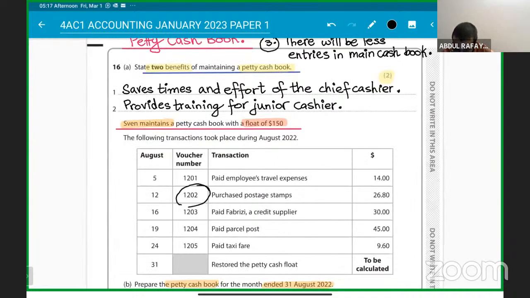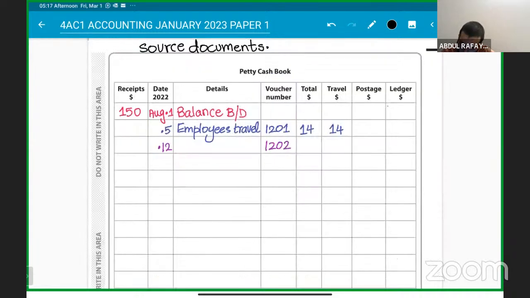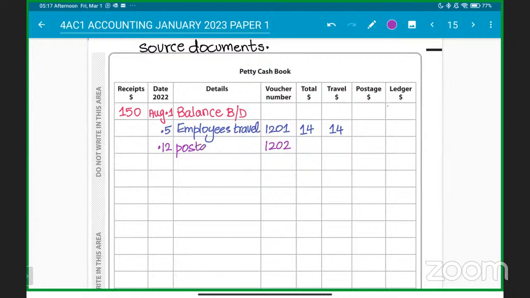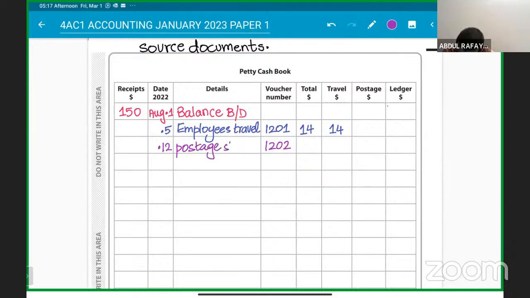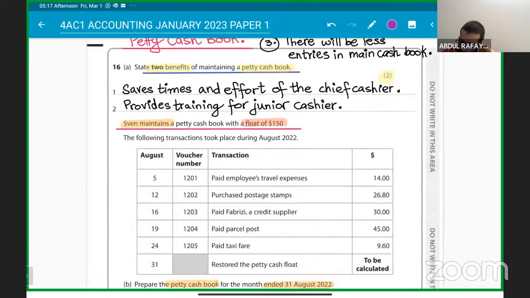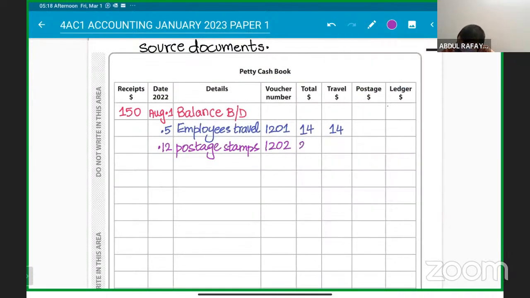So we have 1202, August 12, voucher, which is for postage stamps. Any other question? Let me know. Postage stamps, we got. How much is it? $26.8. Okay, so it's $26.8 and it will be $26.8.